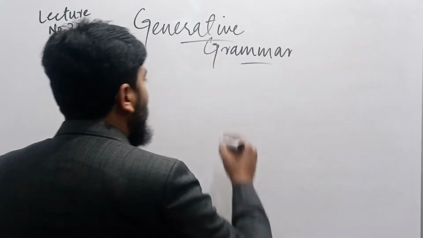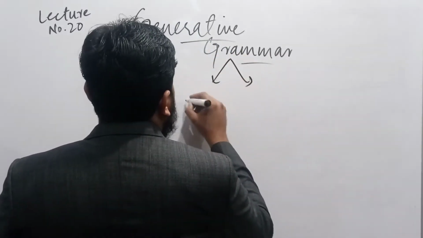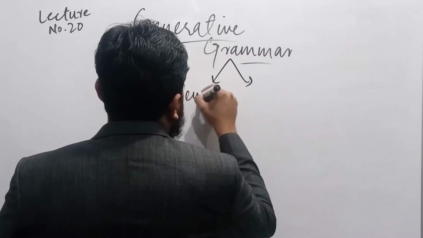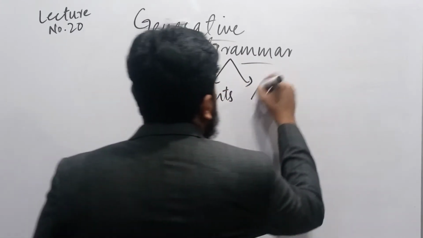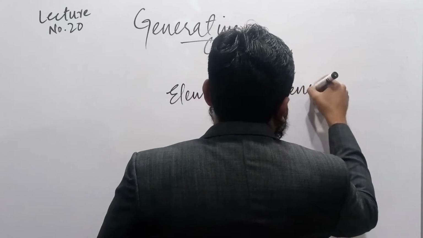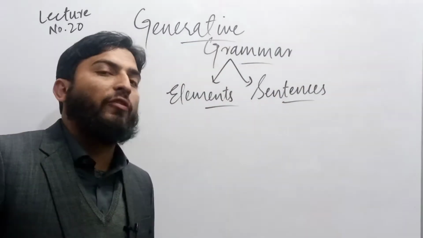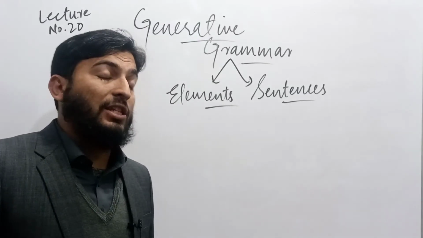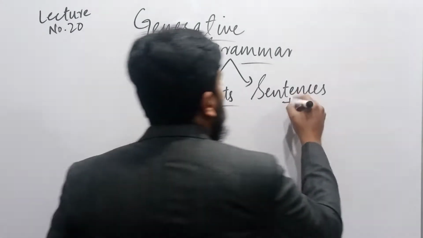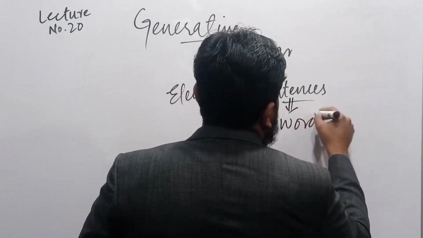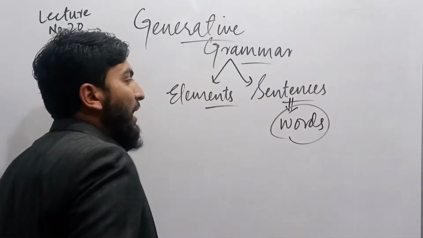Here we know that two words are very important. The very first one is elements, while the second one is sentences. And in my earlier lectures, I talked about these two differences, elements and sentences. Sentences can be called the combination of words with the help of a structure.